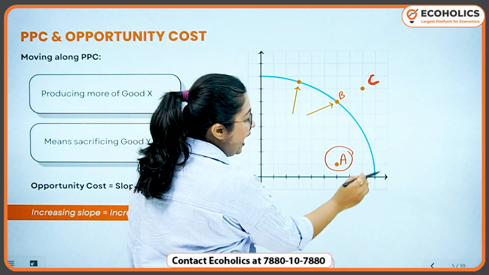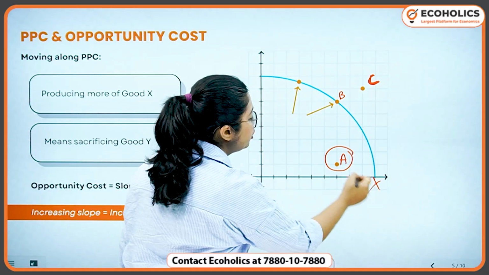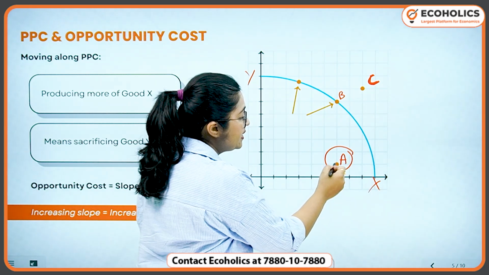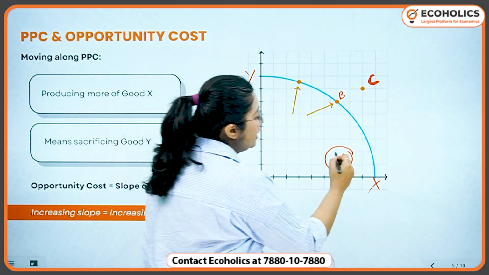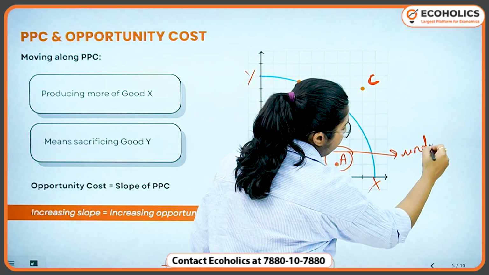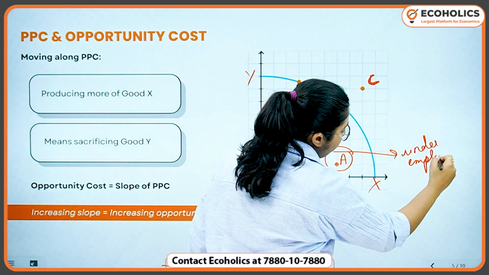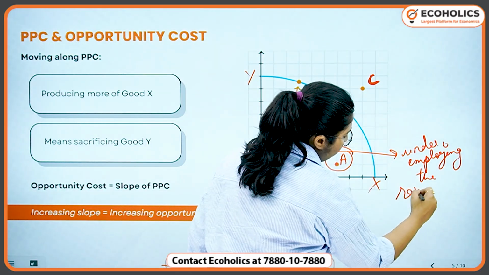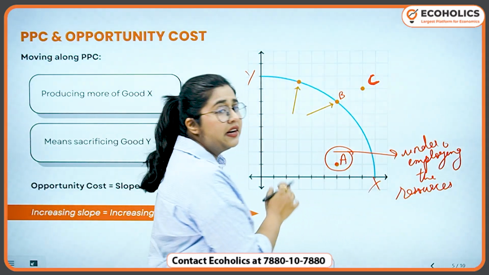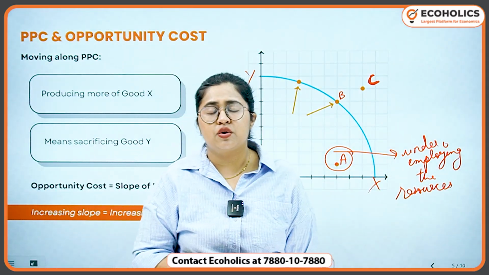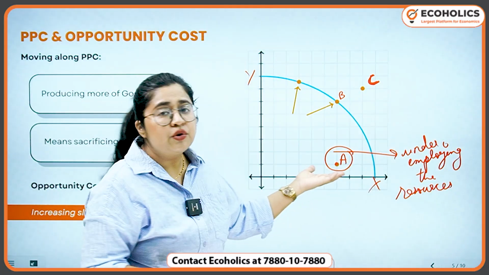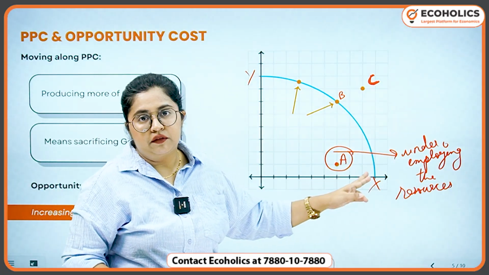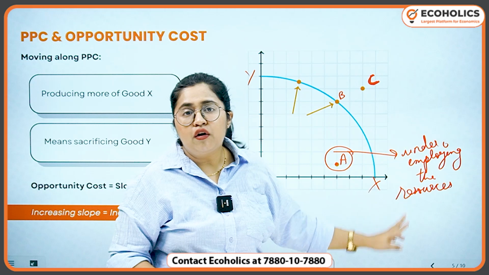That when we had the PPC where we had the combinations of good X and good Y, still if the economy is somewhere on point A, it means that they are underemploying the resources. Right? This talks about underemployment of resources, unemployment of resources. There are resources, but you have not utilized them. Otherwise, you would have a point on the PPC curve. So this is underemployment of resources.